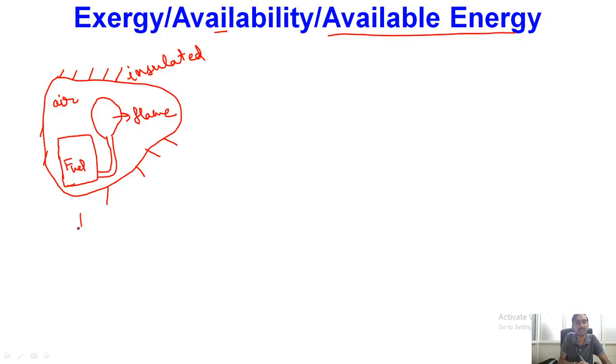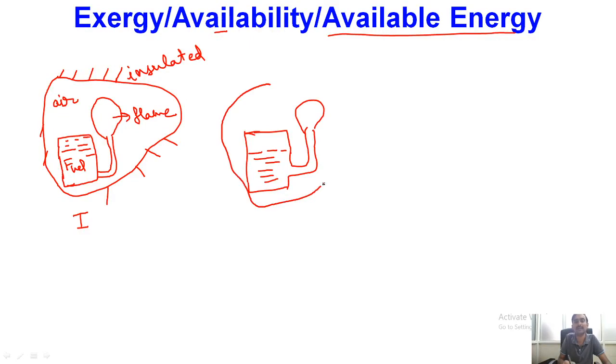So this is my situation number one, where we will be considering that our entire tank is now full with the fuel. Then we will be considering the second situation where we have burnt a certain amount of fuel and now our tank is partially filled with the fuel. So once again here also we are having a combustion process which is continuously happening and we are getting a certain flame, and here also we are having once again the boundary of this system. So this is my state number 2.